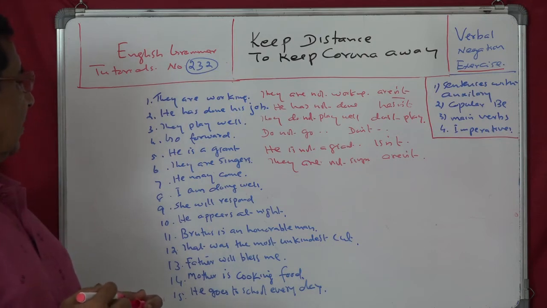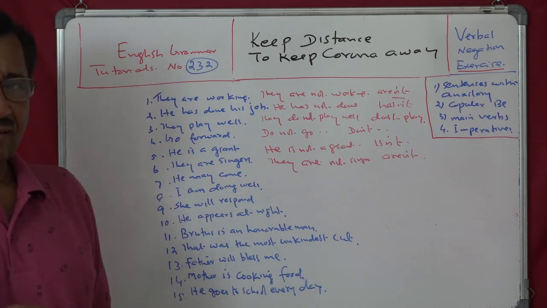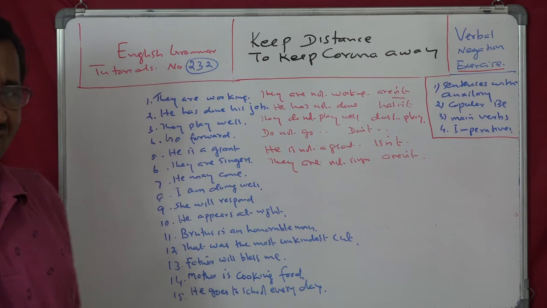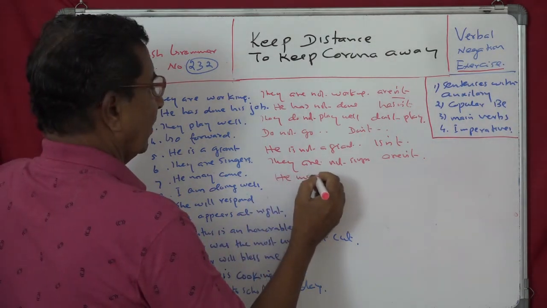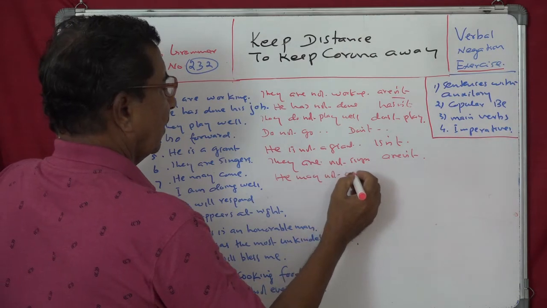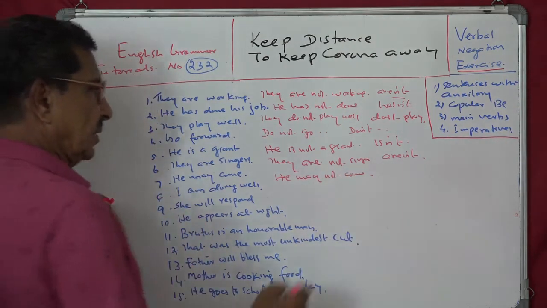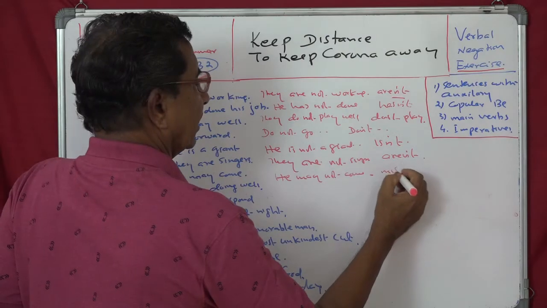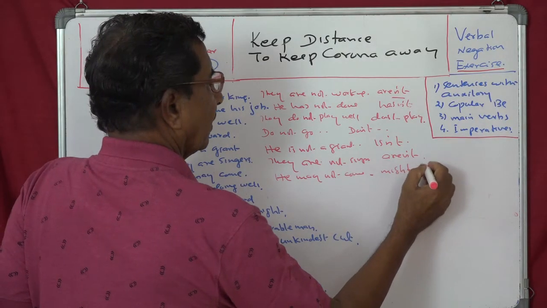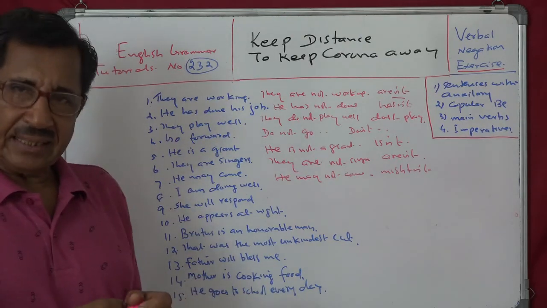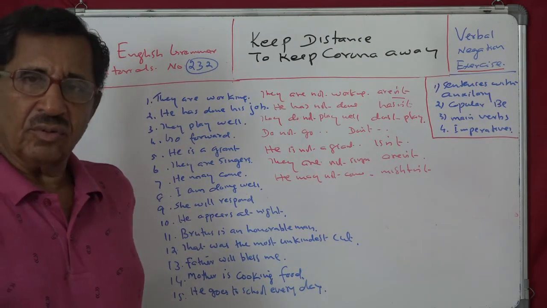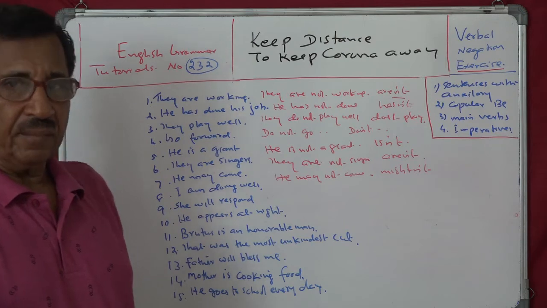Next is he may come. Modal, isn't it? May is modal. So you can say he may not come. And the short form is mightn't, not mayn't. He mightn't come. Or you can also use he won't come.